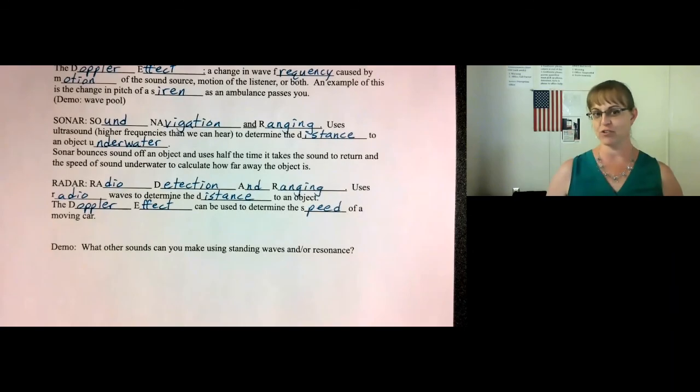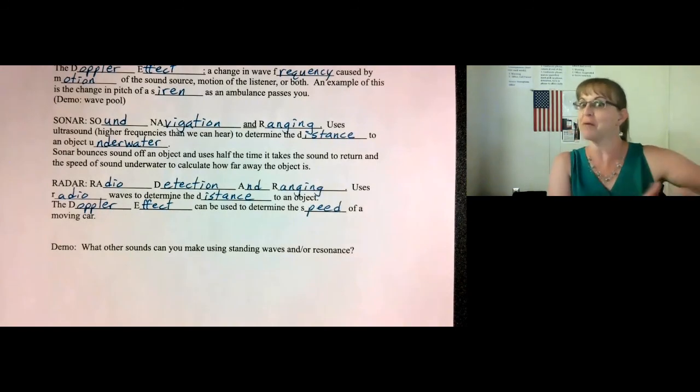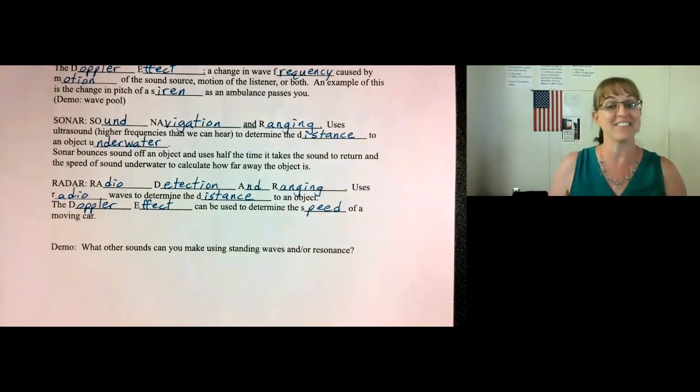Pretty much any sound you make will use standing waves or resonance. For example, you've probably made a piece of grass or a piece of paper squeak. What this does is cause the paper to vibrate and resonate until the sound gets louder. Have you ever made a farting noise under your armpit? Once again, that's resonance. Have you ever made that sound like a train with your hands? That's resonance as well. The air is resonating in the pocket inside your hands.